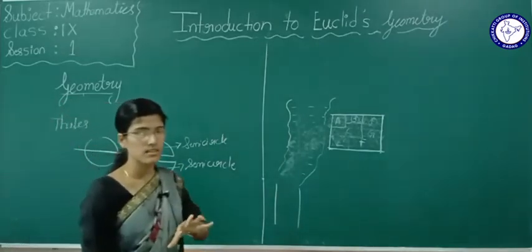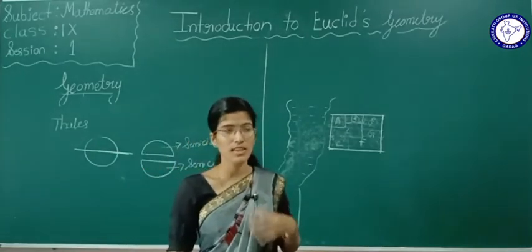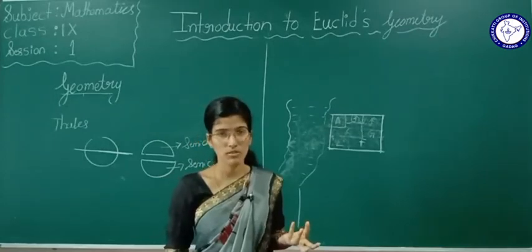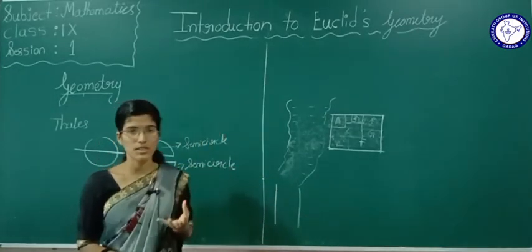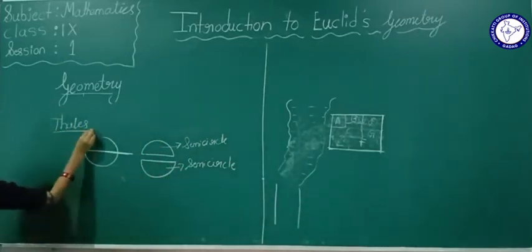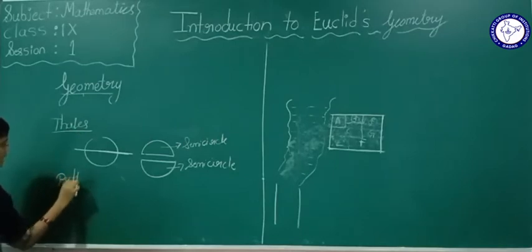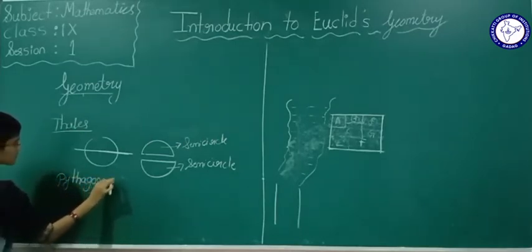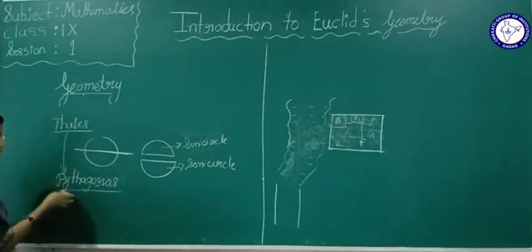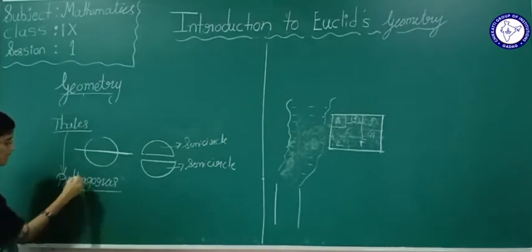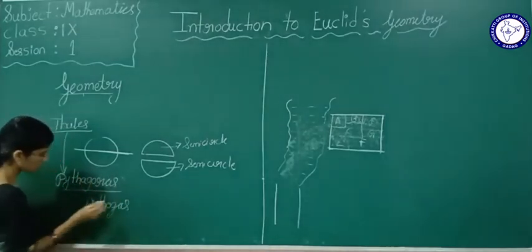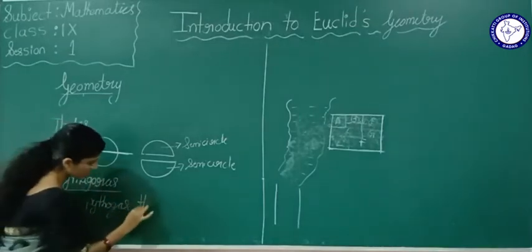Pythagoras and his groups also gave so many geometric properties, and you know the Pythagoras theorem also. Yes or no? Pythagoras was the pupil of Thales. Pythagoras had given the Pythagoras theorem. Yes or no? We know Pythagoras by the Pythagoras theorem.